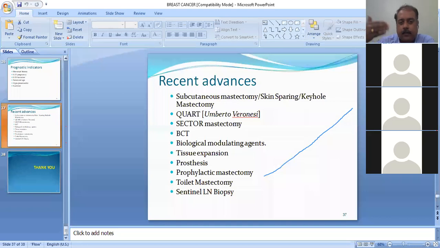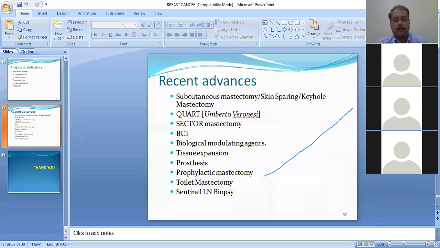If you compare it, it is similar to what we do for RCC when we do a nephron-sparing surgery, for example, a polar nephrectomy. Here we are doing a sector mastectomy or a quadrantectomy. So you need to sometimes compare to understand the concept better. Then BCT, of course. Then there are biological modulating agents, tissue expanders, simple prosthesis, then prophylactic mastectomy.